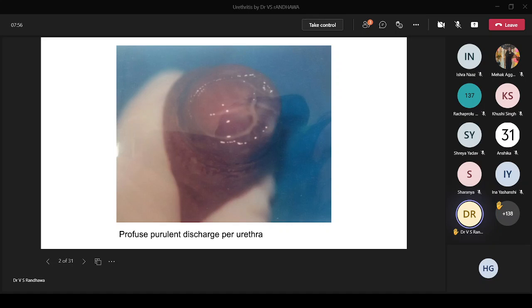So while we're dealing, that's the clinical picture that should be in your mind when we deal with Neisseria gonorrhoeae. Now, basically, you should understand urethritis. We have two categories in urethritis. One is gonococcal urethritis, and second is non-gonococcal urethritis.